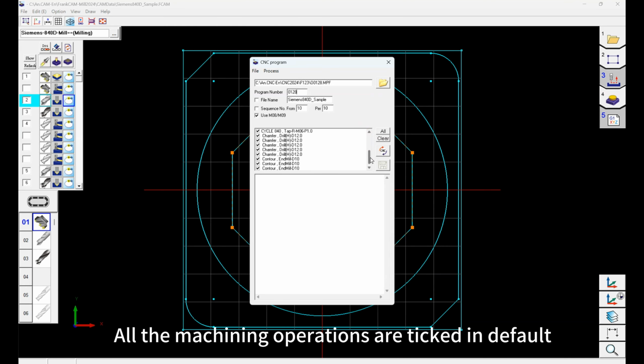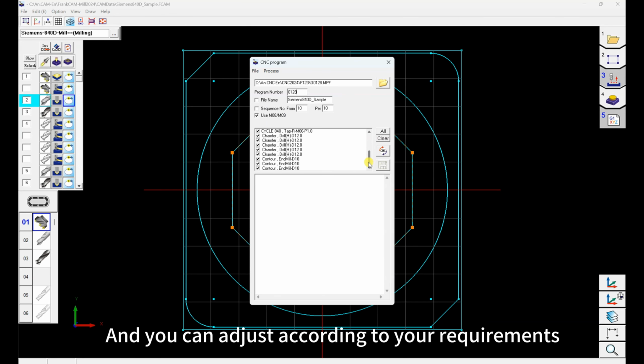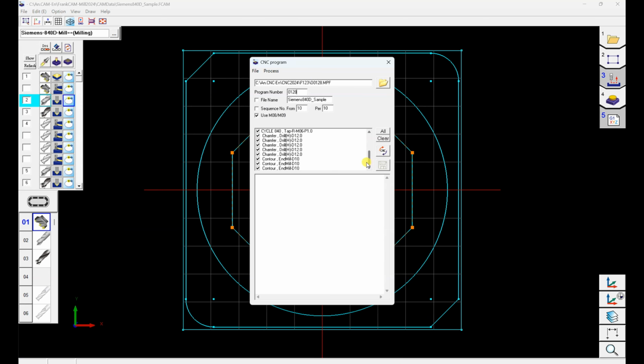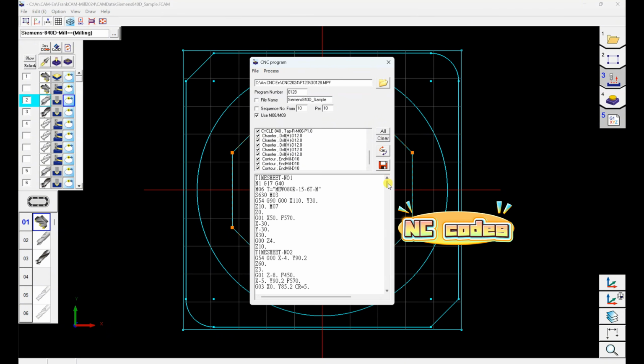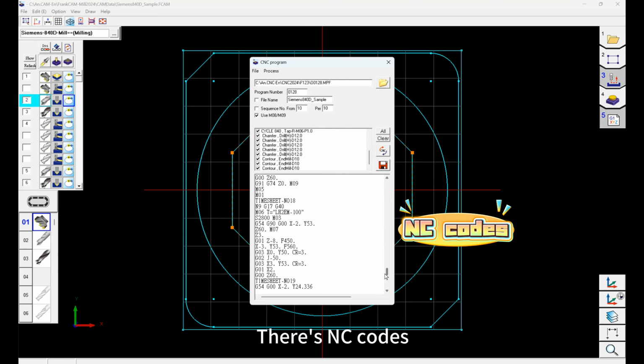All the machining operations are ticked by default, and you can adjust according to your requirement. If all above are fine, click CNC button to post the NC codes. After 3 seconds, there are NC codes.